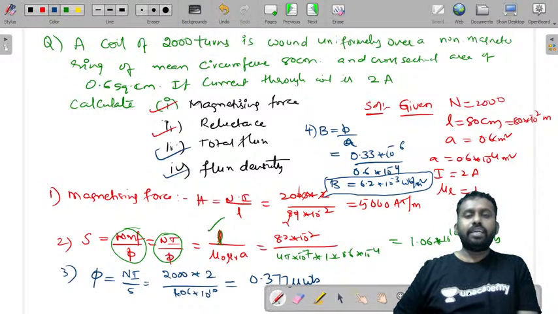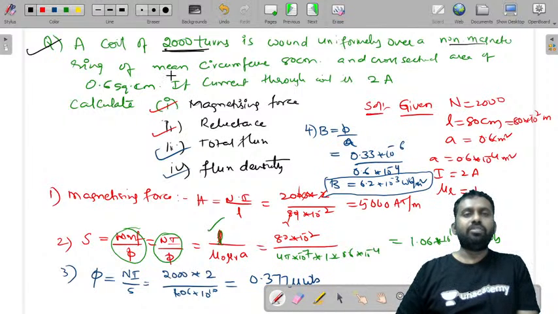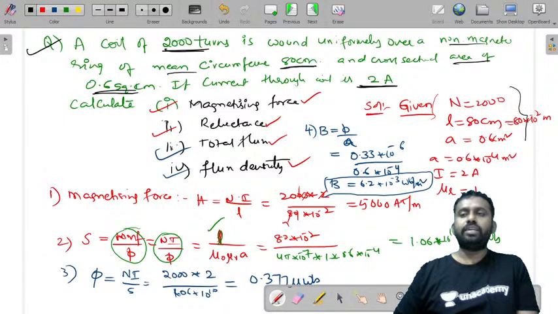So once again, I'll just try to revise this. A coil of 200 turns is wound uniformly over a non-magnetic material of mean circumference 80 centimeters, and area of cross section is 0.6 centimeter square, and if the current is 2 amperes, we are asked to find the magnetizing force, reluctance, total flux and flux density. So we have written all the things that are given to us, and converted the centimeters to meters in length and area.